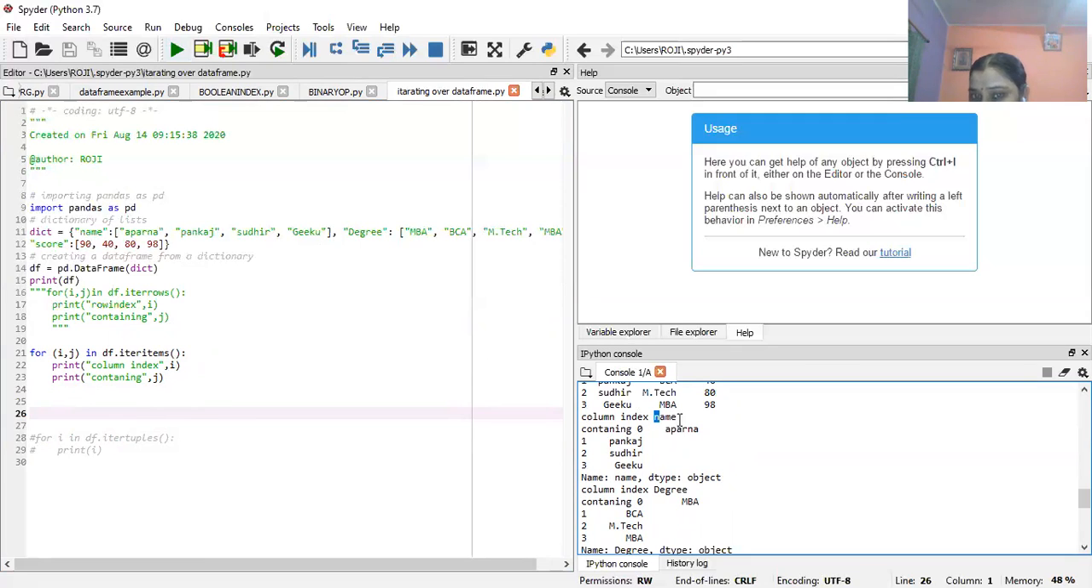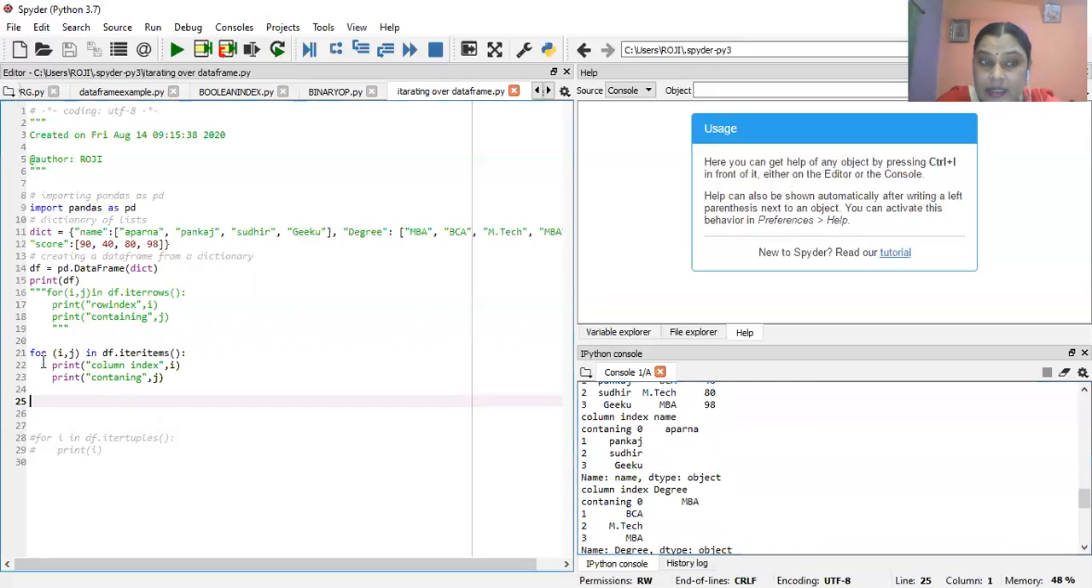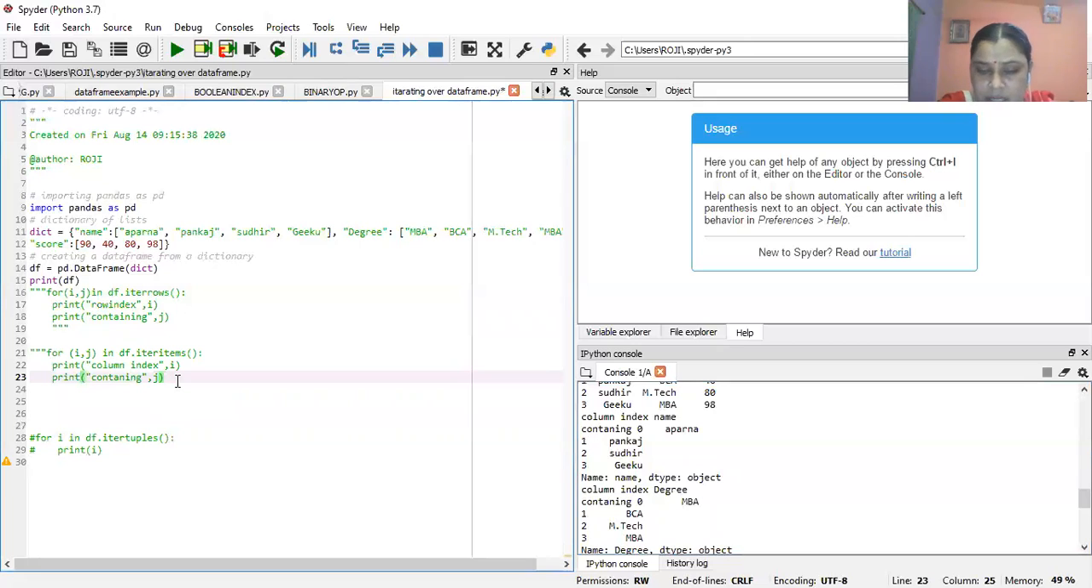the name column index is name, and the row index is 0, 1, 2, 3. At the name column index position, the values will be Arpana, Pankaj, Sudhir, and Giri. In the same way, at the next column position, the index of all rows will be displayed. That is the iteritems function. The iteritems function executes the column over the rows, meaning in each column all the rows will be executed.